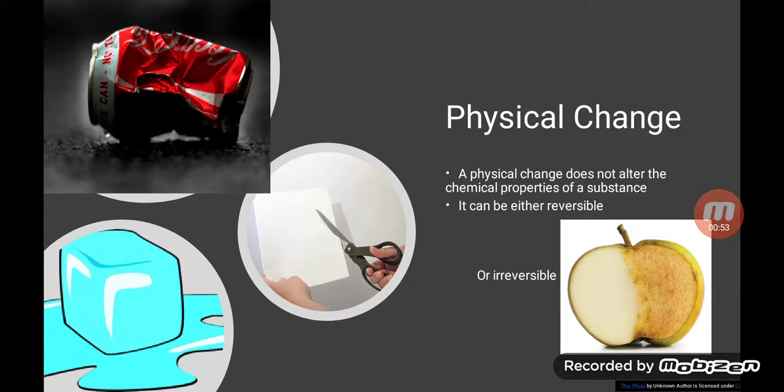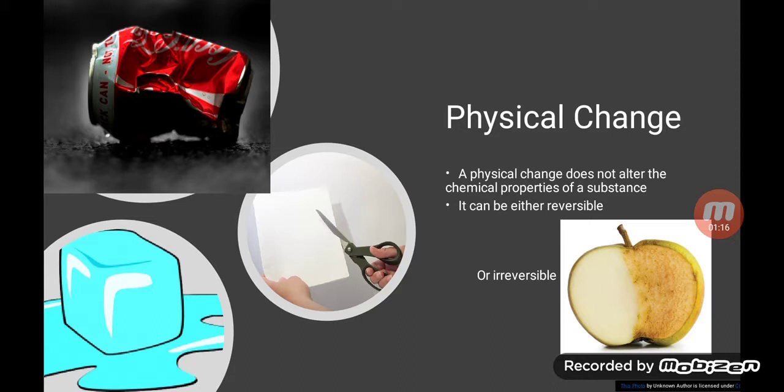Now let's continue with physical and chemical change, because changes around us can also be classified as physical and chemical changes. Let's talk about physical change first. When someone steps on a can and crushes it, only the shape of the can is changed.